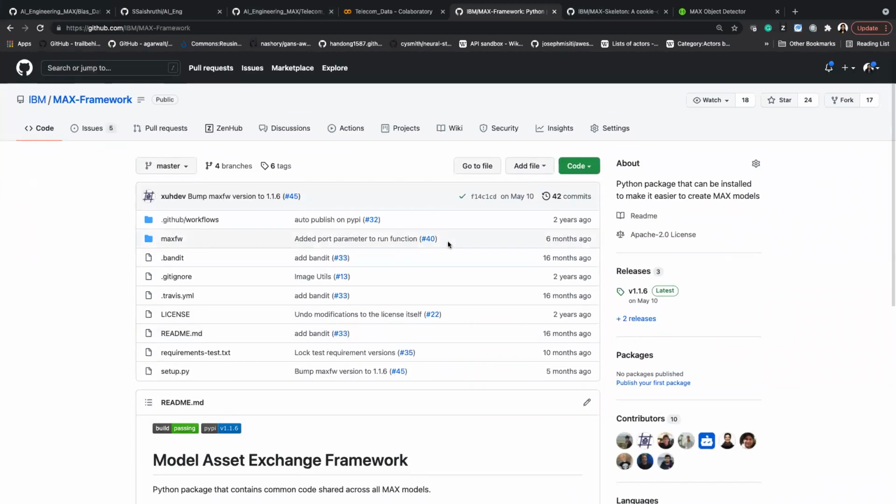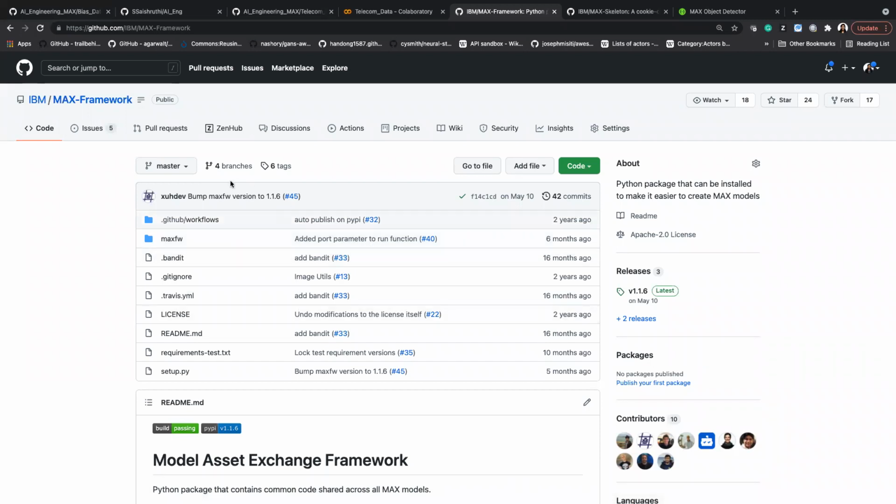First is the Max Skeleton. This is a project I was referring to in my introduction, one of our open source projects. It's called Model Asset Exchange. The goal of the project is to make deep learning or machine learning models easy to consume. By this, I mean we Dockerize it, we create it as a microservice, and provide REST API access to the model. And we have a Swagger UI so that we can access our model through the UI. We don't need to go through the complex programming part if you're not a programmer.